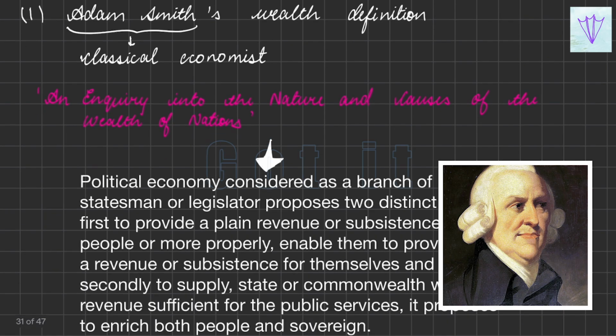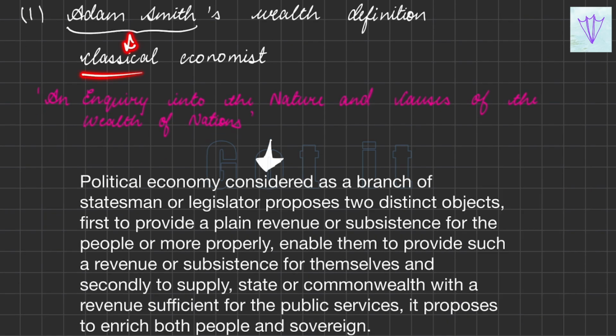Adam Smith was a classical economist, and in his book An Inquiry into the Nature and Causes of the Wealth of Nations, he explained that political economy, considered as a branch of the science of a statesman or legislator, proposes two objects.